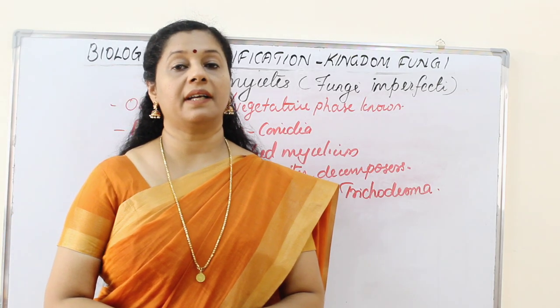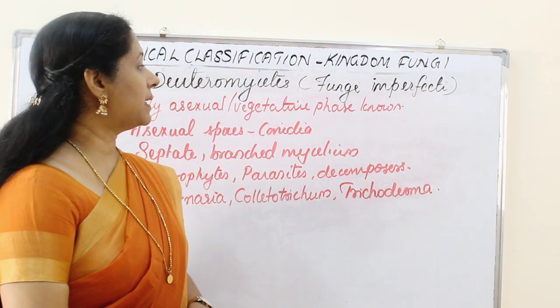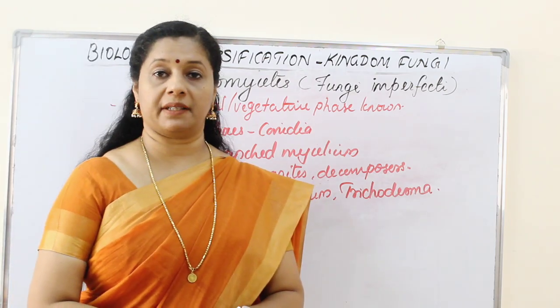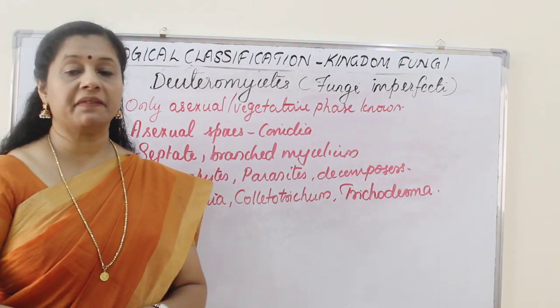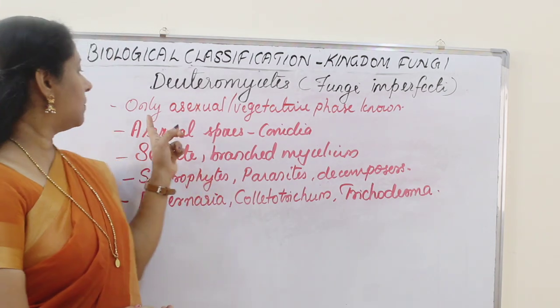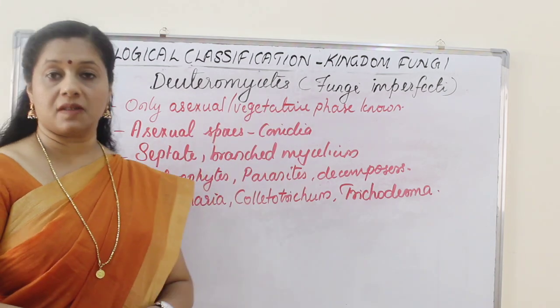The last class of fungi are deuteromycetes. Deuteromycetes are otherwise called fungi imperfecti. Why are they called imperfect? Because the perfect stage is absent. What is the perfect stage? Sexual stage. So only the asexual or vegetative phase is known.